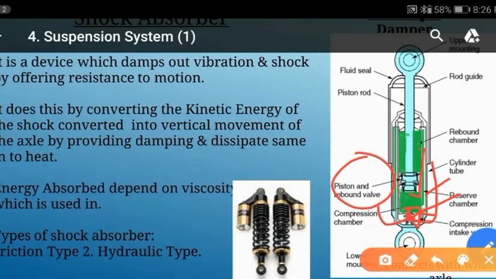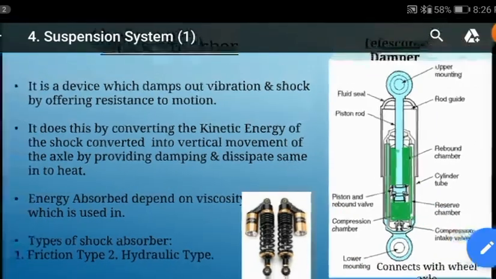So in this way the operation takes place.